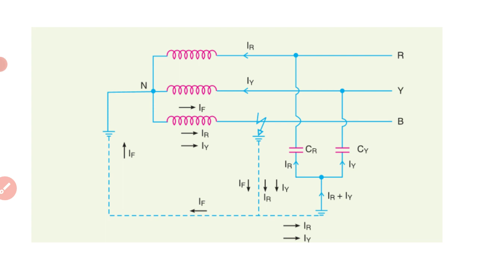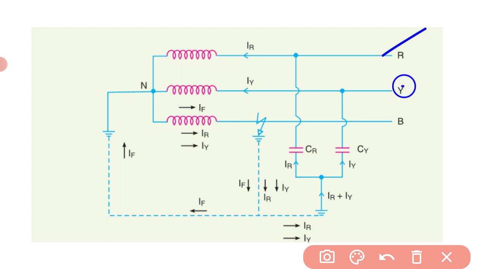Before going to discuss resistance grounding, let us have a little overview of how solid grounding behaves under fault. We will take the pen. See, this is our RYB line, and the capacitances which exist here, CR, CY, CB, are between line and ground. If you look at this, the fault occurs in this line. Which line is it? It is the B line.